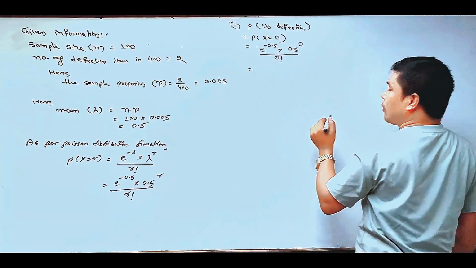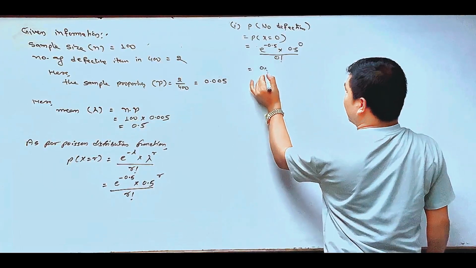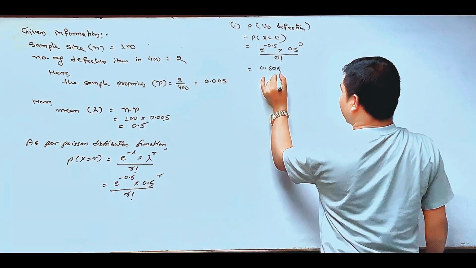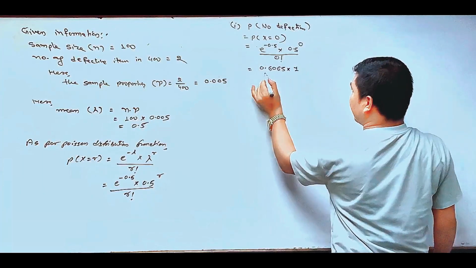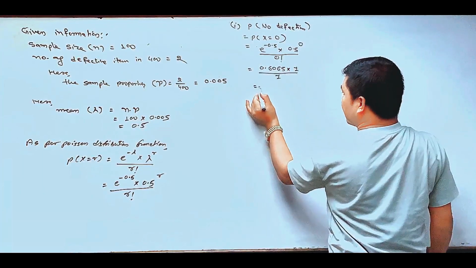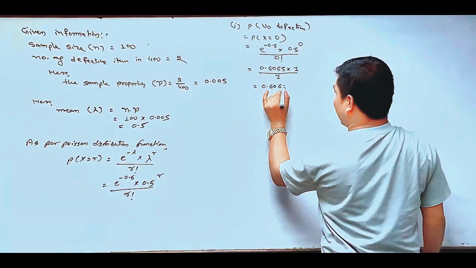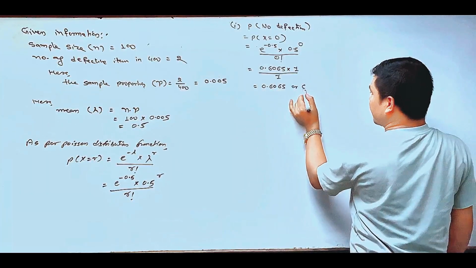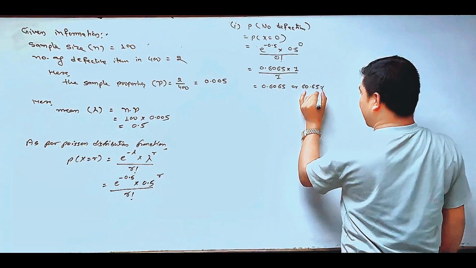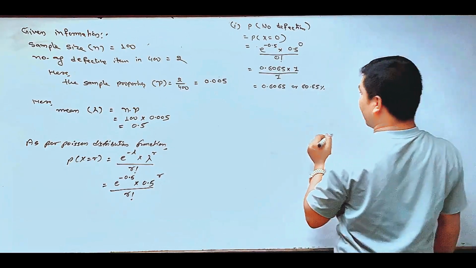What is the value of e to the power minus 0.5? 0.6065 multiplied by 1 divided by 1. It means 0.6065, that is, 60.65% chance of getting no defective from the 100 items.